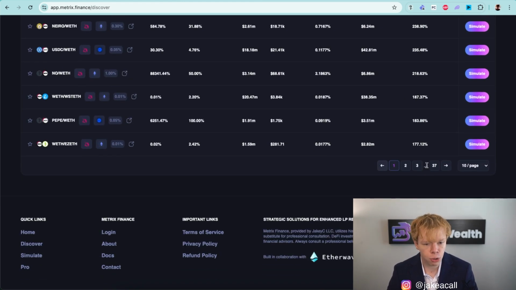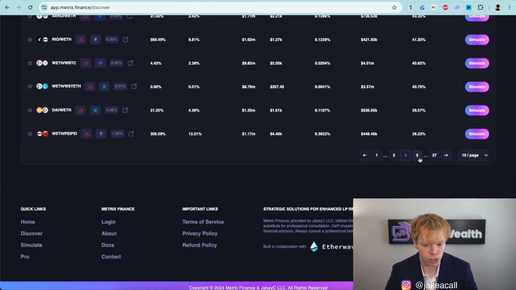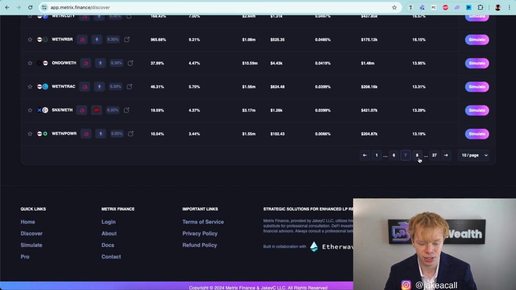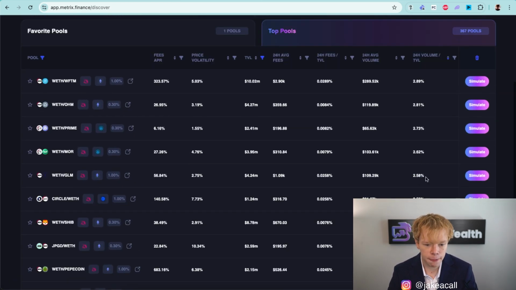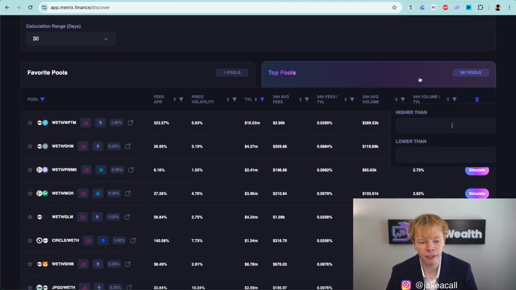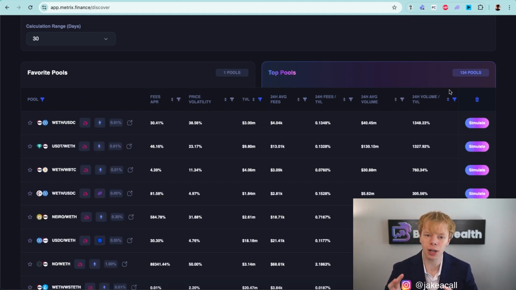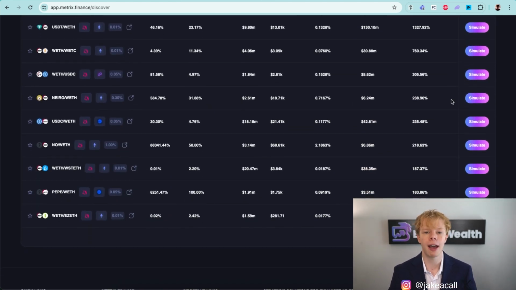So typically what I do is I sort by highest and then I dive into the middle page, which we have 37 different pages. So I'm going to dive into page 18 and I just kind of find the middle value. And it looks like the middle value is roughly 2.58%. So I'm going to put higher than say 5%. That way I can filter out a lot of these different liquidity pools because I do not want to scroll through 350 different pages of liquidity pools. This is going to show me ones that have high trading activity compared to their liquidity amount.